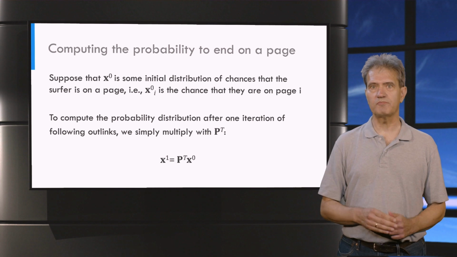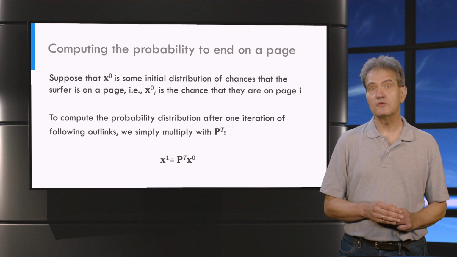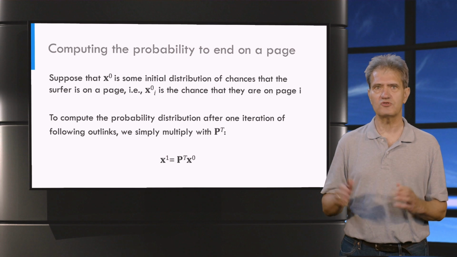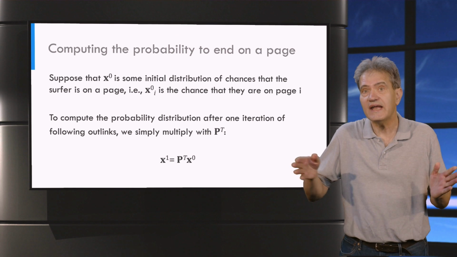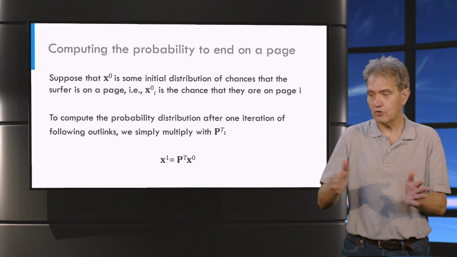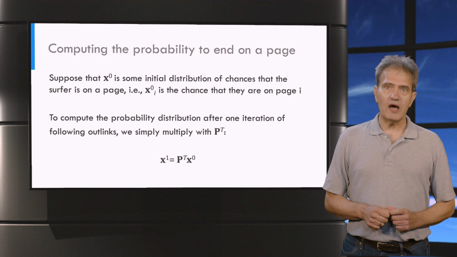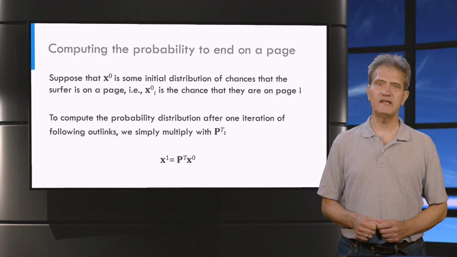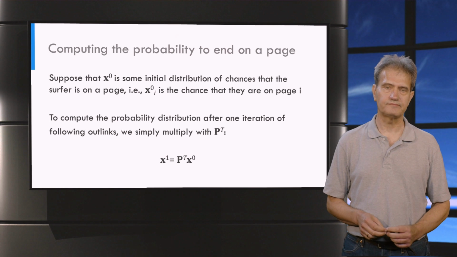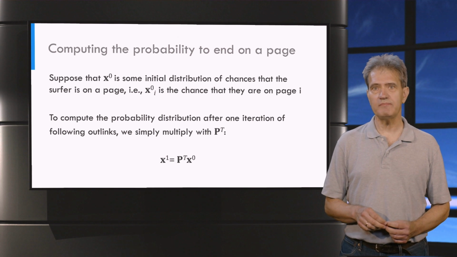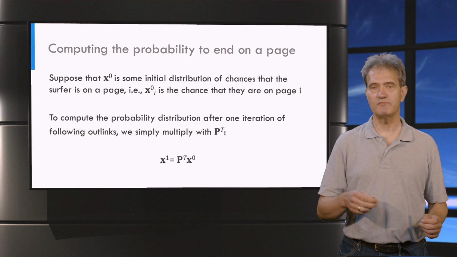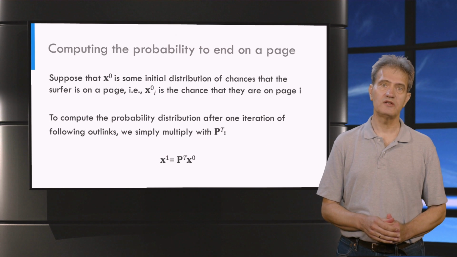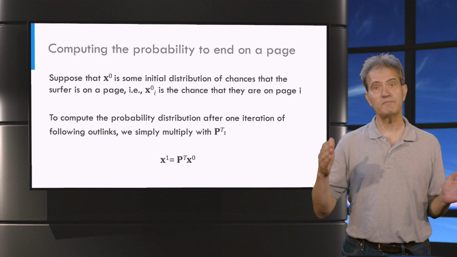And this is since for sure the probability that the server is on any page in the website is 1. So you're always somewhere. Now we do one serving step, one iteration. What is after one step the probability that the server is on a certain page? This probability can simply be calculated by multiplying our initial distribution x0 by the probability matrix PT that specifies the chances of going from one website to another.